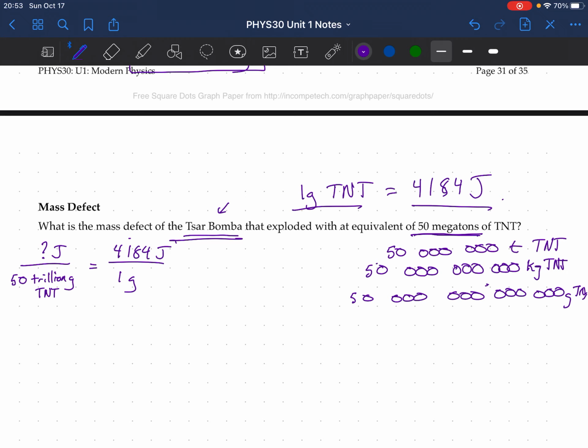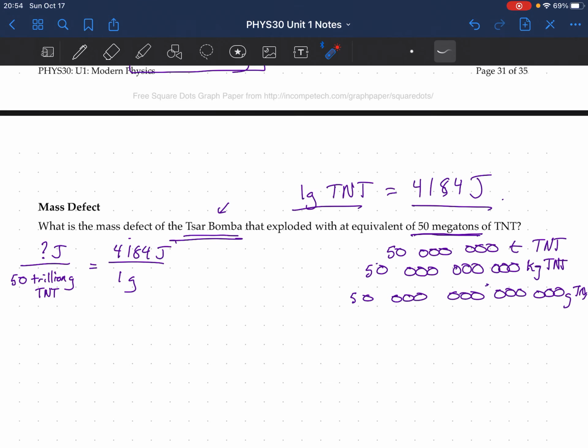Let me just do this right. 5 times 10 to the power of 1, 2, 3, 4, 5, 6, 7, 8, 9, 10, 11, 12, 13. 10 to the power of 13.